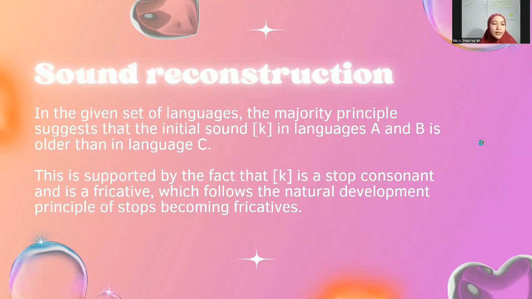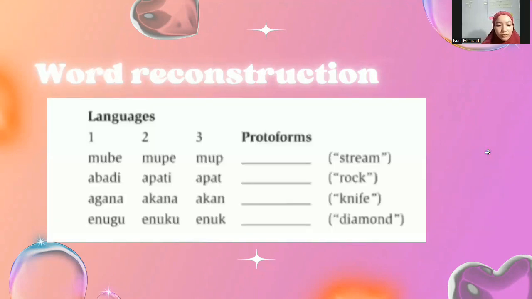Next, word reconstruction. Again, there are 3 languages, 1, 2, 3. Using the majority principle, guys, we can suggest that the original form will most likely be based on language 2 or language 3.